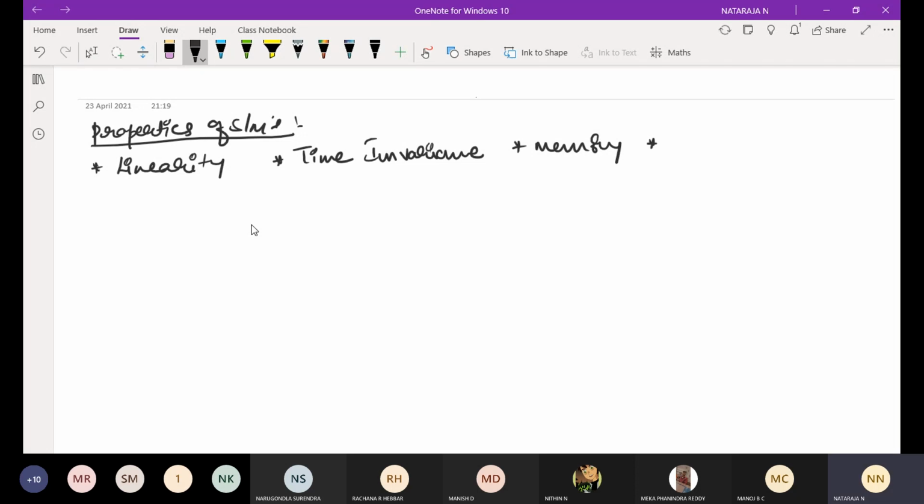Fourth one, causality. And invertibility.